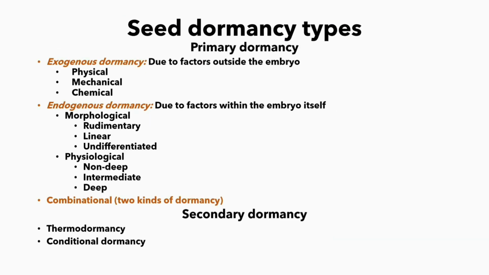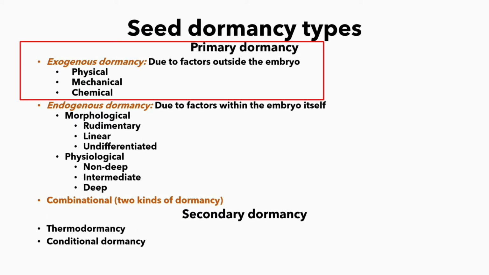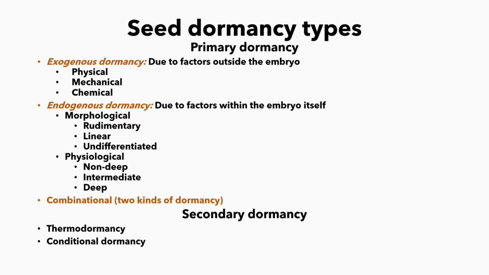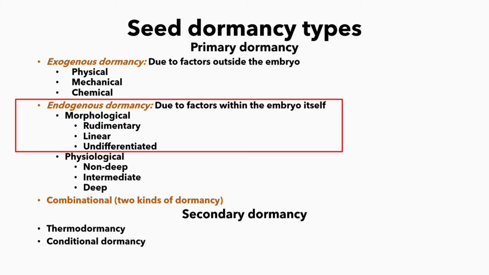Seed dormancy types. Seed dormancy is of two types, primary dormancy and secondary dormancy. Primary dormancy is again divided into exogenous dormancy, endogenous dormancy and combinational dormancy. Exogenous dormancy is due to factors outside the embryo. It is again divided into physical, mechanical and chemical. Endogenous dormancy is due to factors within the embryo itself.